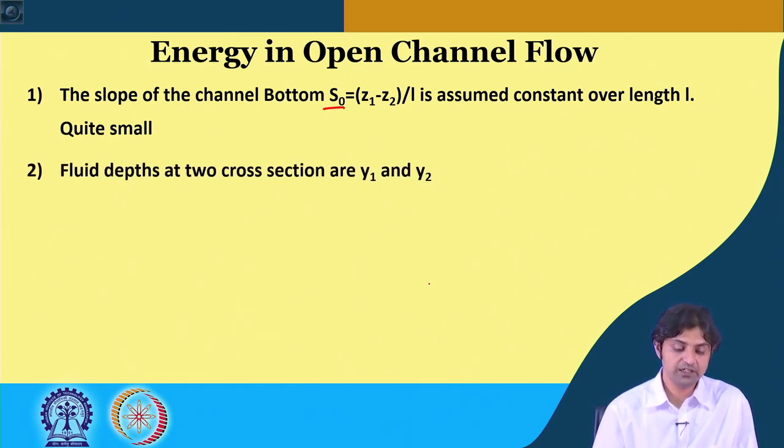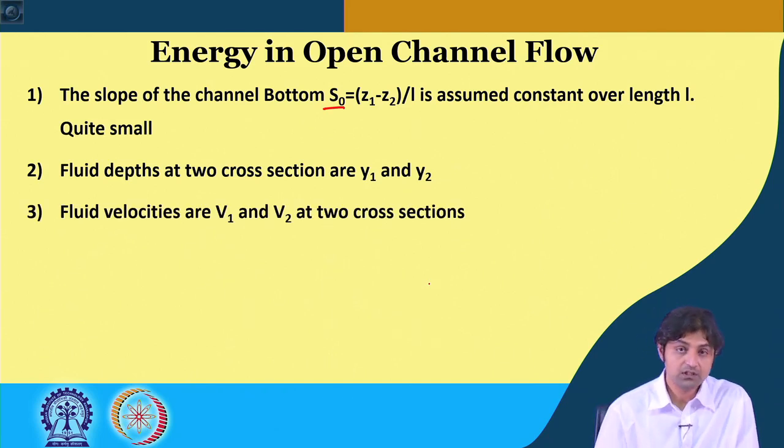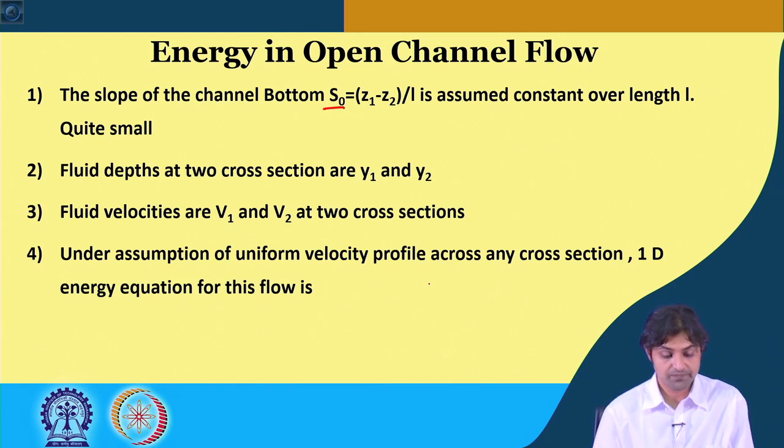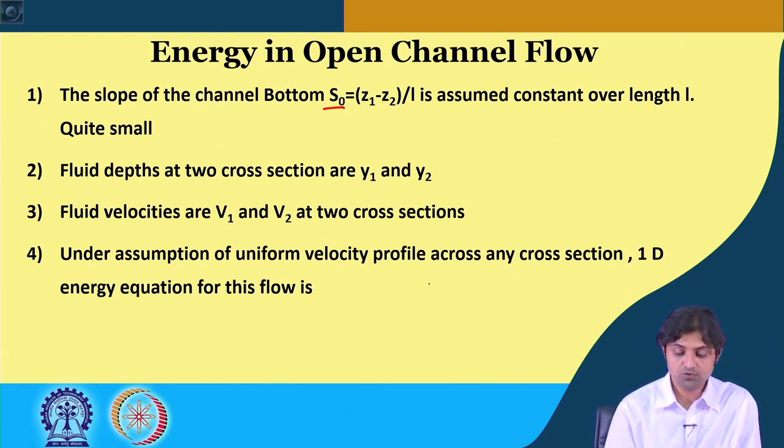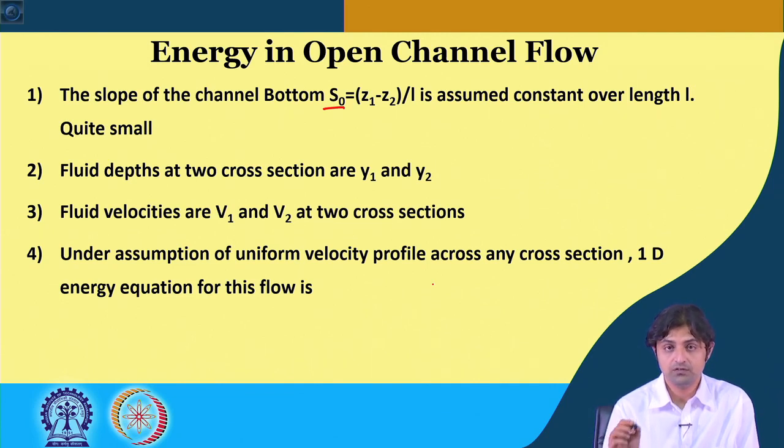As I said, the fluid depths at the two cross sections are y1 and y2. The fluid velocities are v1 and v2 at the two cross sections. Under the assumption of uniform velocity profile across any cross section, we assume that the velocity profile is uniform and not like the boundary layer that we have seen in our previous week's lectures.